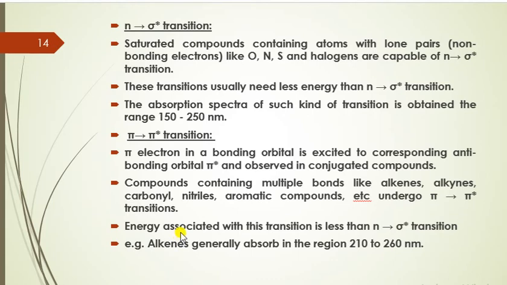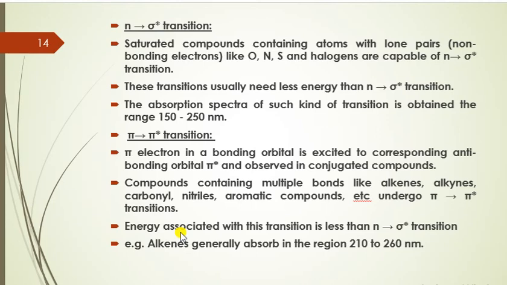The third type of transition is the pi to pi star transition. Pi electrons in a bonding orbital get excited to the pi star anti-bonding orbital after absorption of the radiation, and it is mainly observed in conjugated compounds as well as compounds in which pi bonds are present, that is, compounds which have double bonds or triple bonds.